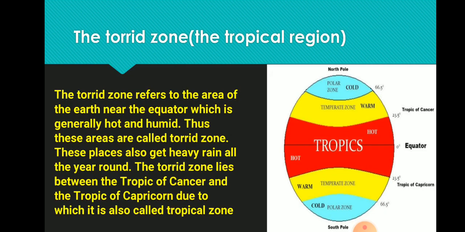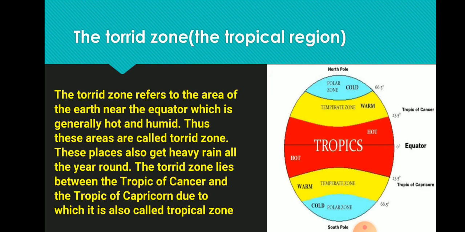As we all know, there are three main zones on our earth. One is the torrid zone, that is also called the tropical region. Another is the temperate zone, the temperate region. The frigid zone, that is the polar region. So we'll start with our first zone, that is the torrid zone.